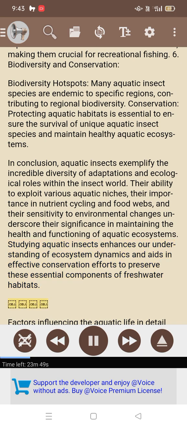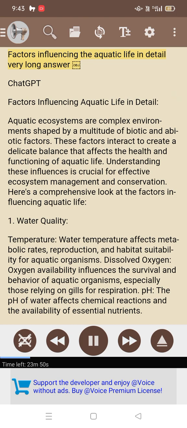Factors influencing the aquatic life in detail. Very long answer. ChatGPT. Factors influencing aquatic life in detail.